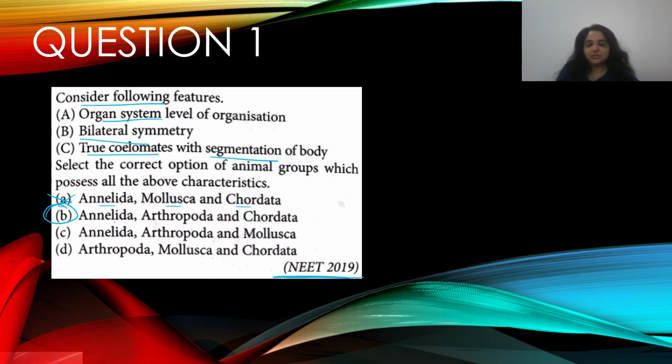Similarly, Arthropoda and chordata also fall into the same group. Annelida, Arthropoda, mollusk again is not part of that. Same here, you have mollusk in the group, so that also does not fit in. So option B is the correct answer.